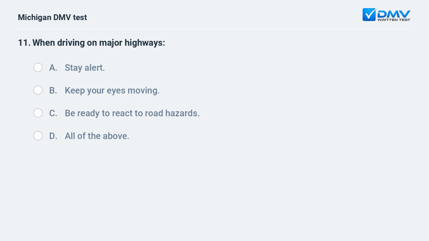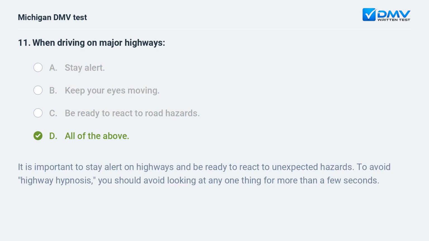When driving on major highways: A. Stay alert. B. Keep your eyes moving. C. Be ready to react to road hazards. D. All of the above. It is important to stay alert on highways and be ready to react to unexpected hazards. To avoid highway hypnosis, you should avoid looking at any one thing for more than a few seconds.